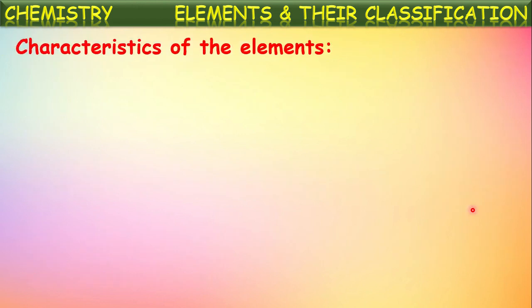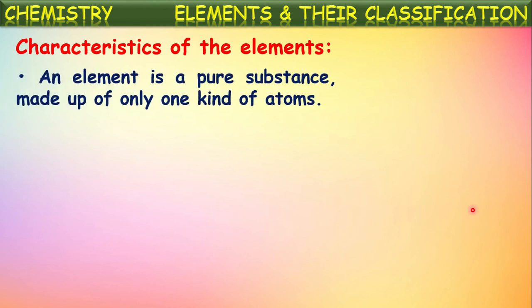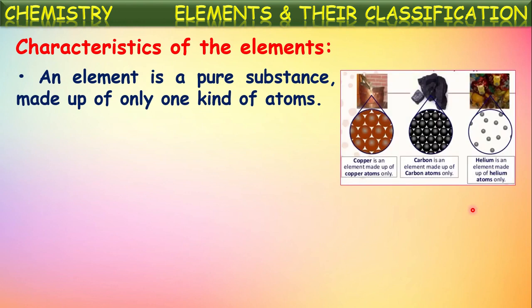Now, let us see the characteristics of these elements, what properties they possess. An element is a pure substance made up of only one kind of atoms. This is the major property of elements, based upon which they are defined. The substances which are made up of only one kind of atoms are called elements. If you see a copper material, it has only one kind of atoms, which we call copper atoms.